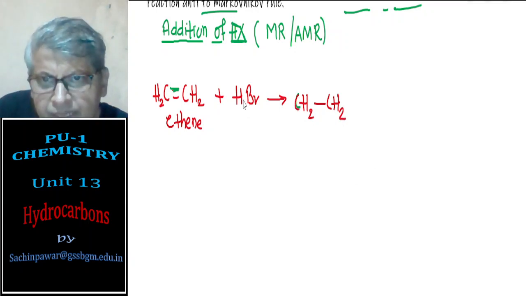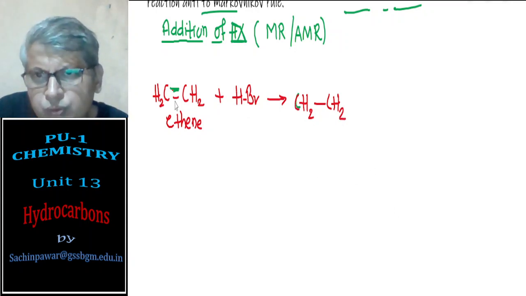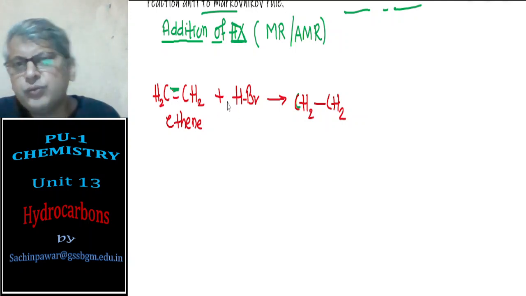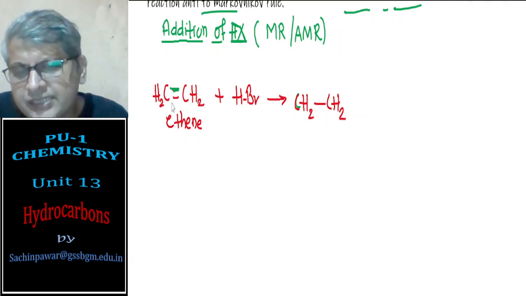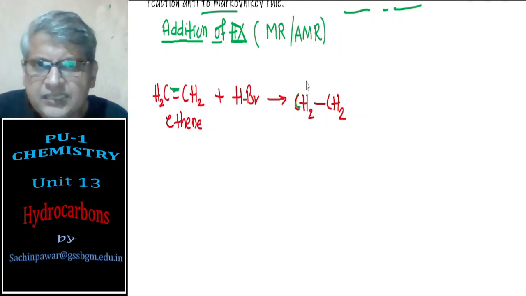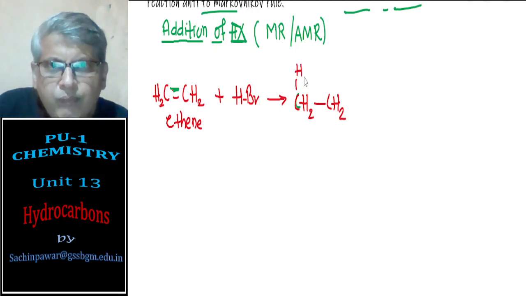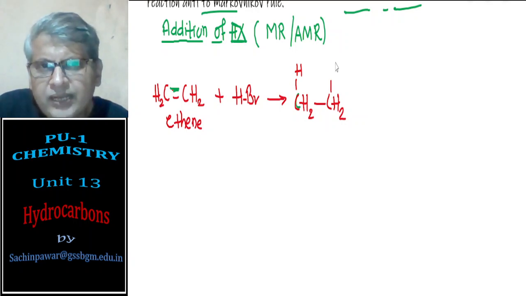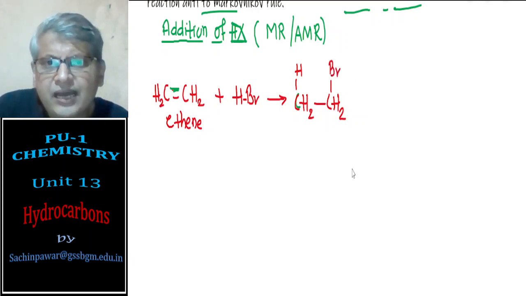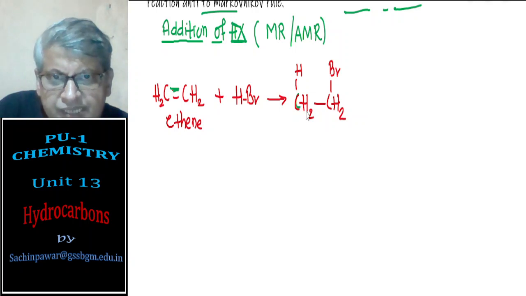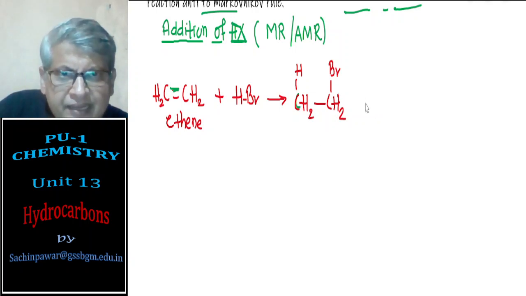Now the HBr breaks, one H goes to one carbon and Br goes to the other. Since this is a symmetrical molecule, the number of hydrogen atoms is the same. So I end up with CH3CH2Br, that is bromoethane.